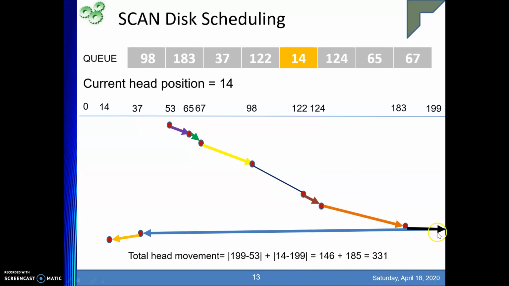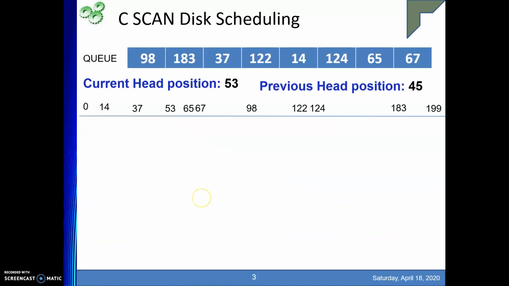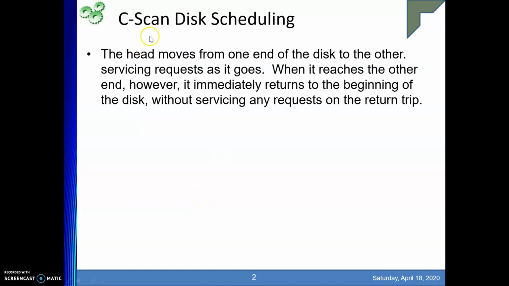So due to that, what we do is, after reaching the highest point, in our reverse direction movement we will start serving the requests in the backward direction also. Hope this is understood. Then next, we'll be discussing C-SCAN disk scheduling. Next, we'll start the next algo, C-SCAN disk scheduling algo.